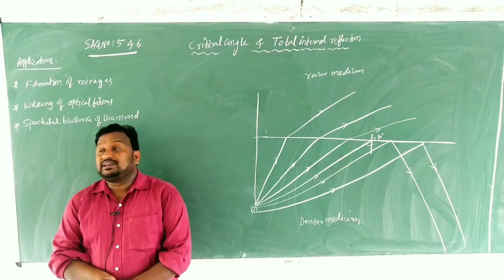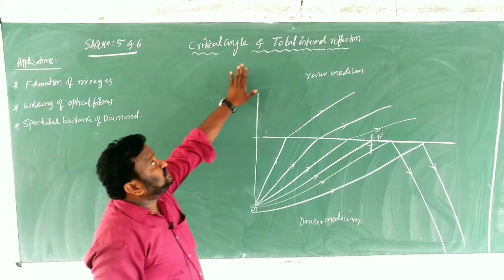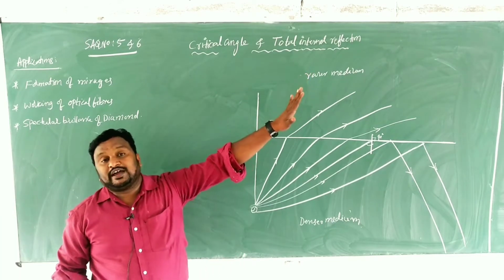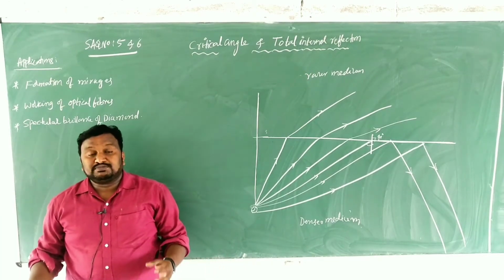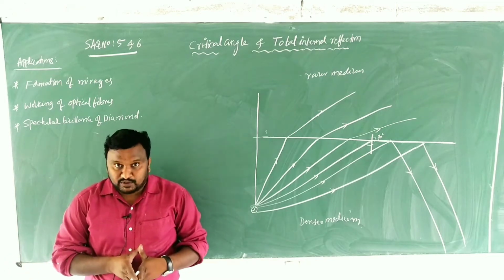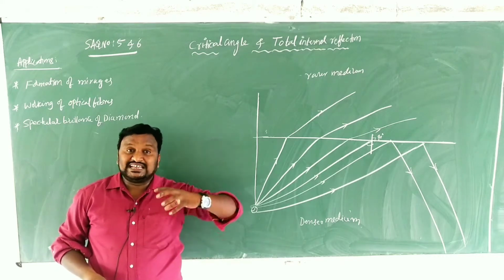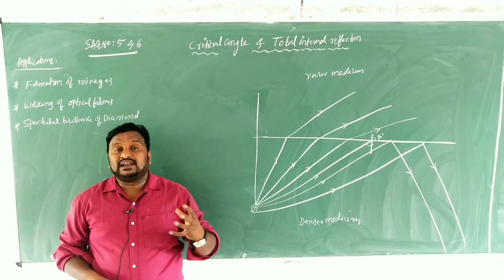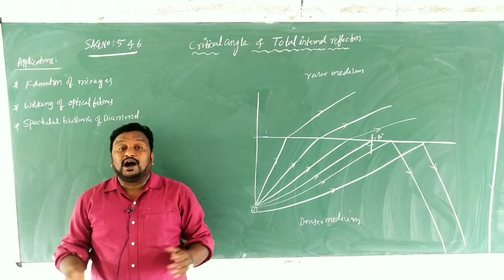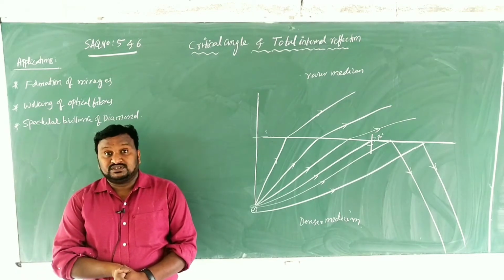So our topic is here. What is it? Critical angle and total internal reflection of light. What is meant by critical angle and what is total internal reflection? And after that, are there any uses or applications of total internal reflection?